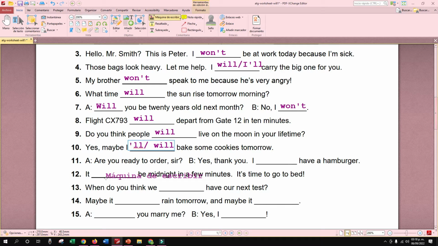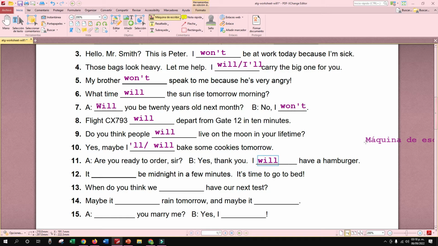Are you ready to order? For example, you are in a restaurant and the waiter or the waitress says, hey, are you ready to order, sir? Yes, thank you, I will have a hamburger. Perfect. Nice. Good. So, yes, thank you. We'll have a hamburger. Perfect.